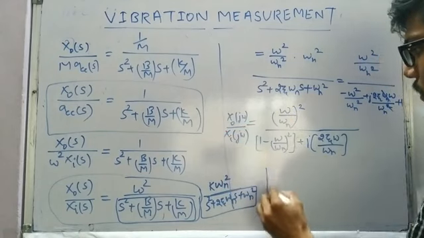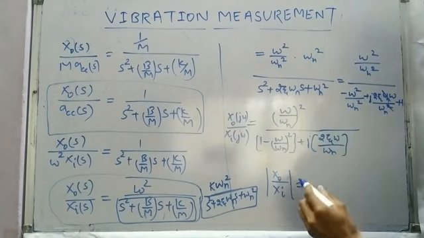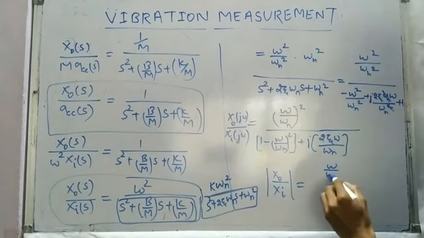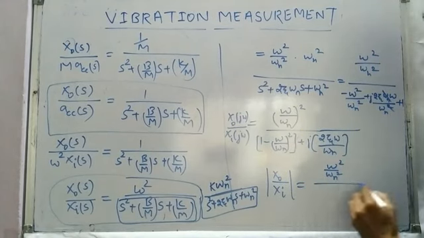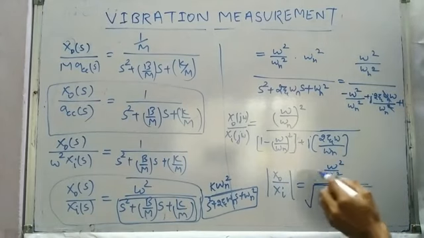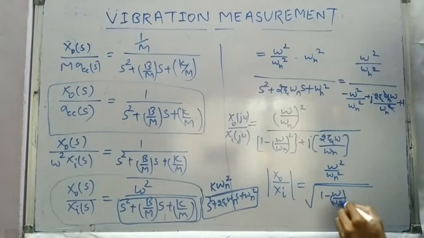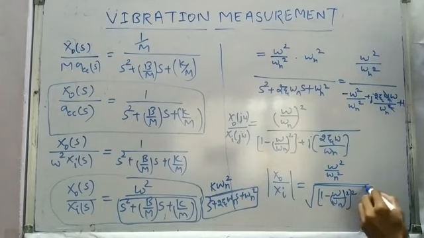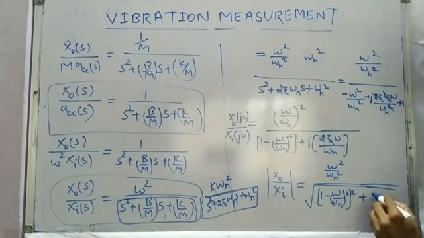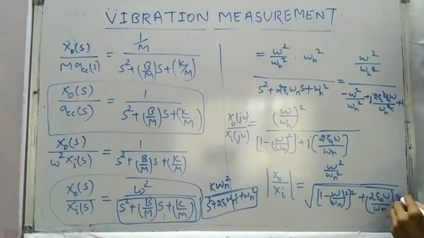So if we wish to write the magnitude of x naught divided by xi, we can write it as omega square by omega n square divided by the square root of a plus j b. So the magnitude is the square root of a square plus b square. So 1 minus omega by omega n whole square, whole square, is a square, plus b square, which is 2 zeta omega by omega n whole square.